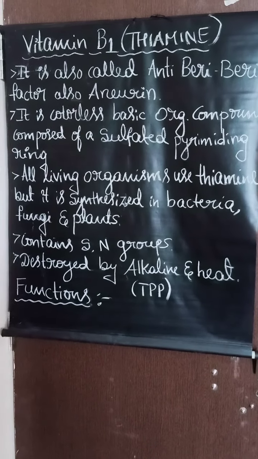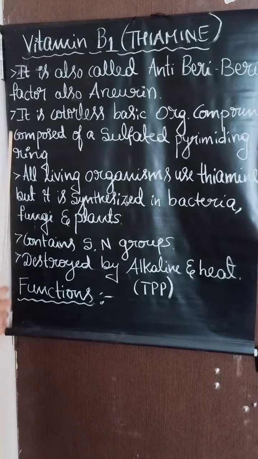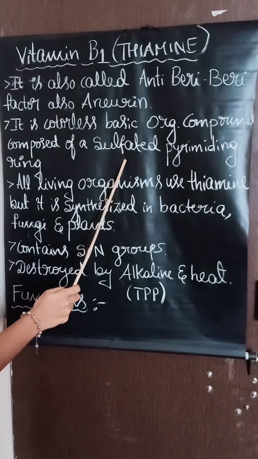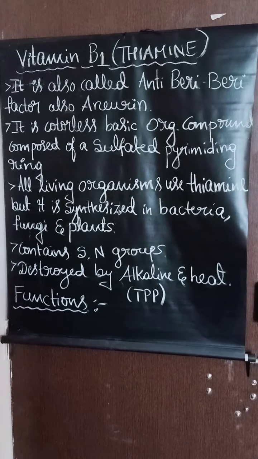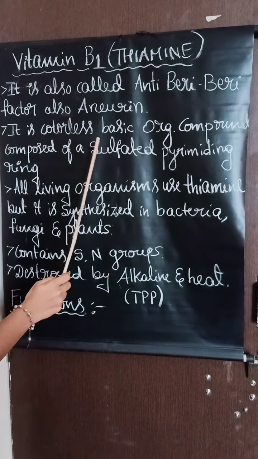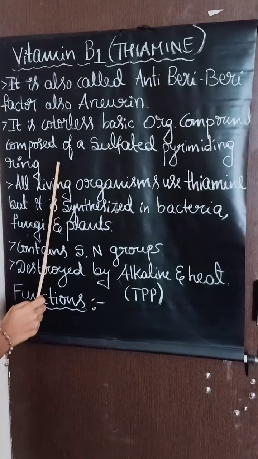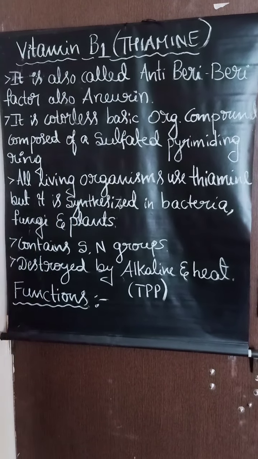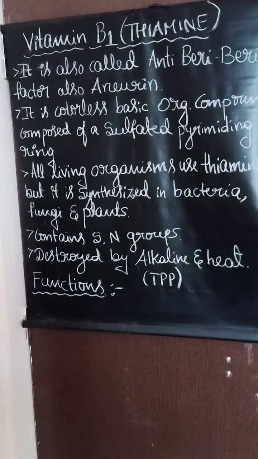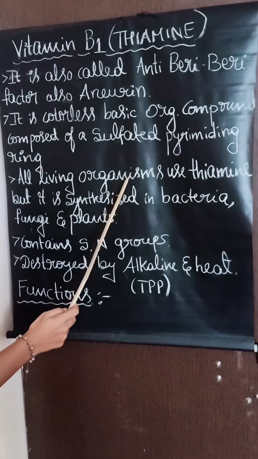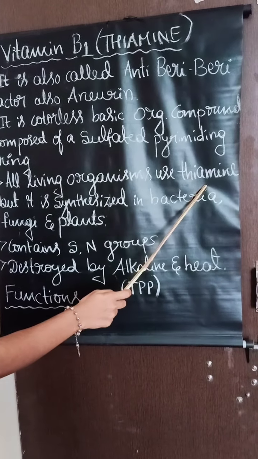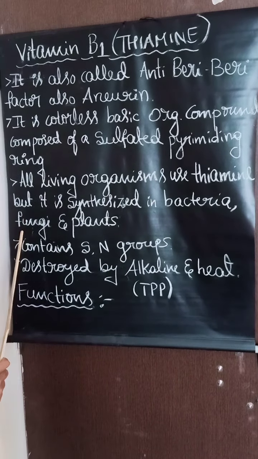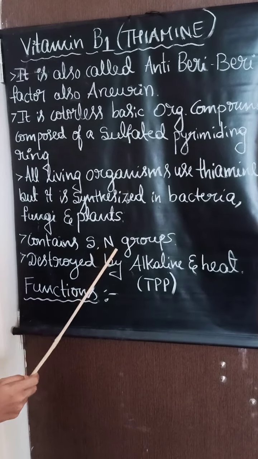Thiamine is a colorless basic organic compound composed of a sulfated pyrimidine ring in its structure.